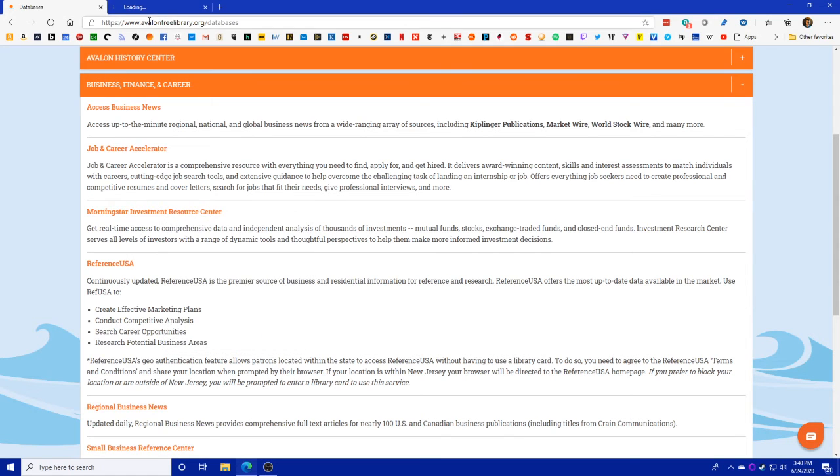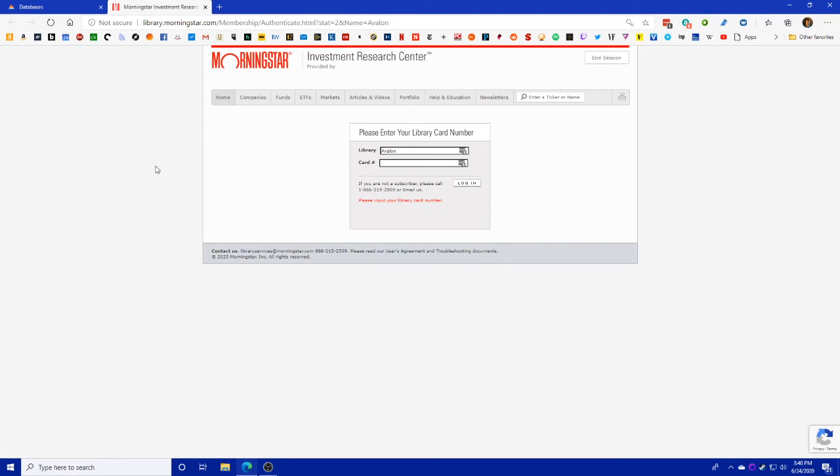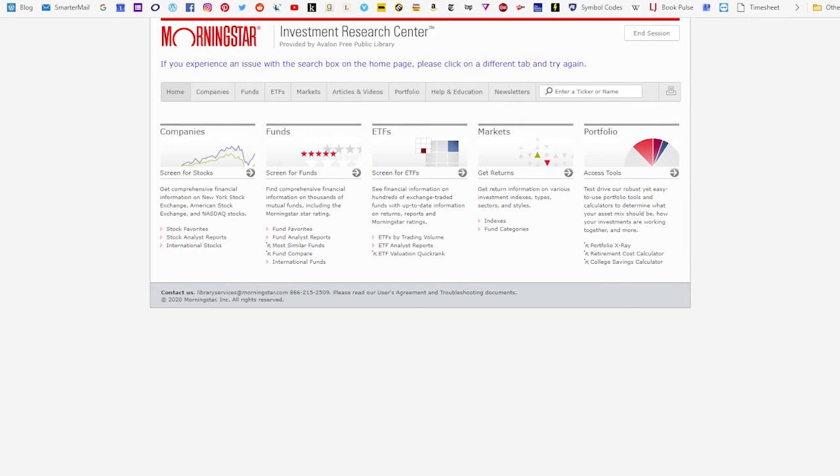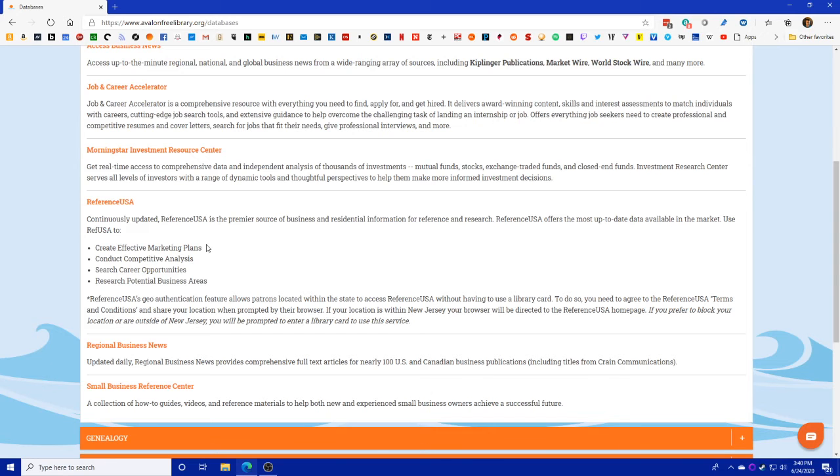Morningstar Investment Resource Center. When you click on that, you come in there, enter your library card number, and you would immediately be allowed to look at all the different research that they have related to stocks, so you could find out all the different things you need to make informed decisions about stocks you would want to invest in or sell. Again, with the caveat that obviously nobody is psychic, so it's just advice, so use caution with that one.